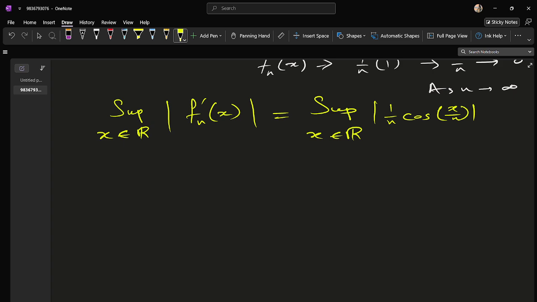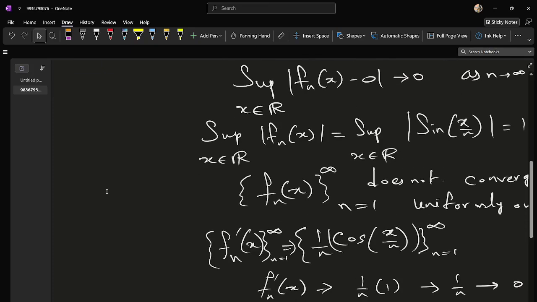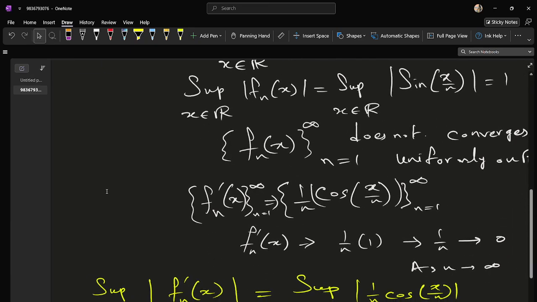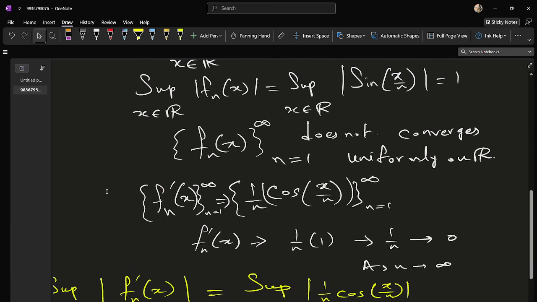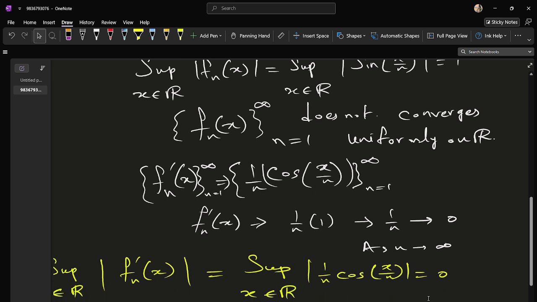We can easily see that this will go to 0, because even if cos(x/n) oscillates, that does not matter, since 1/n is outside and will dominate. As n tends to infinity, this whole thing will be 0.